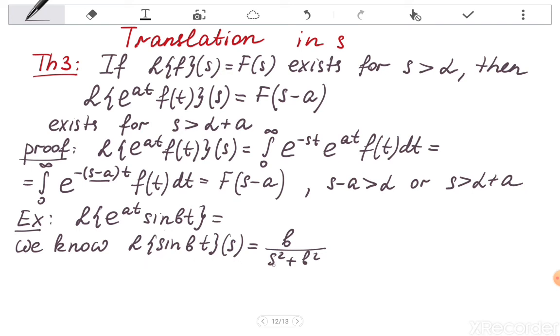So using this fact, we just translate. So this is our F of s, right? And this Laplace transform, by the theorem, will be F of s minus a. So we just substitute instead of s here the difference s minus a. So the answer is b over (s minus a) squared plus b squared. So this is the Laplace transform of e^(at) times sine bt.